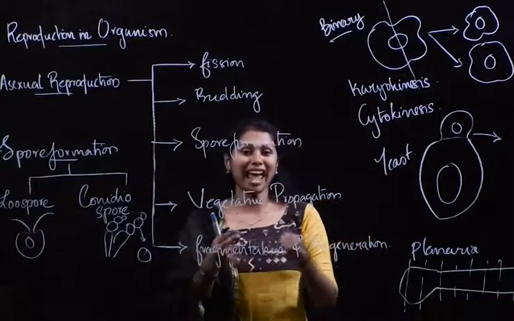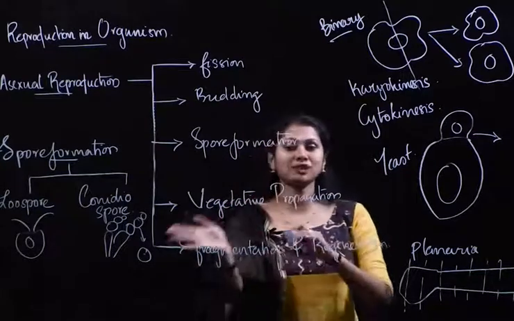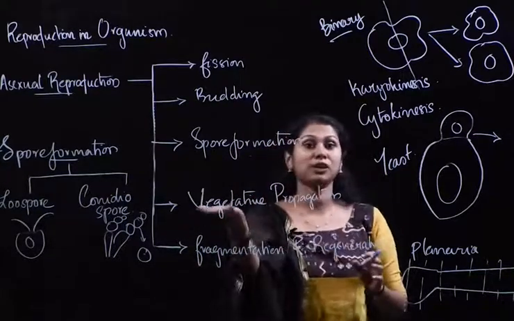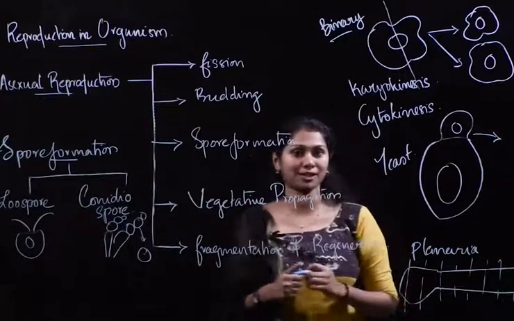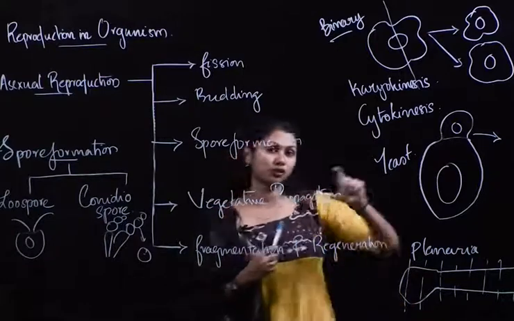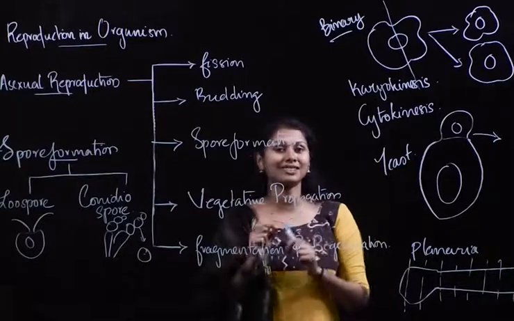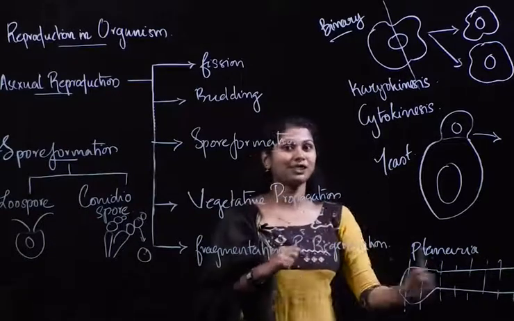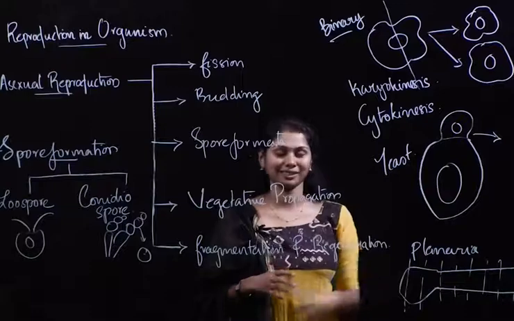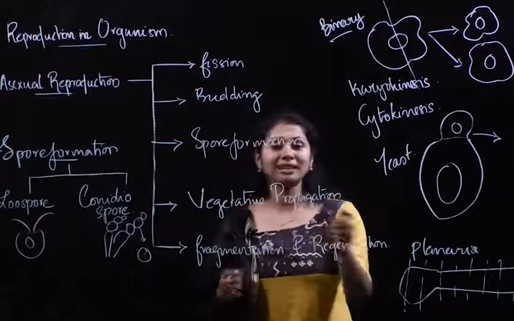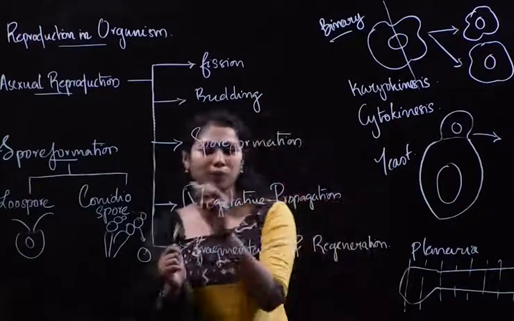So except for the flowers, the rest of the plant parts can be used for vegetative propagation, where the plant part is used to form a new plant body. As we do in our garden, we cut the stem of a rose and plant it to produce a new rose plant. So we can see in detail what vegetative propagation is.